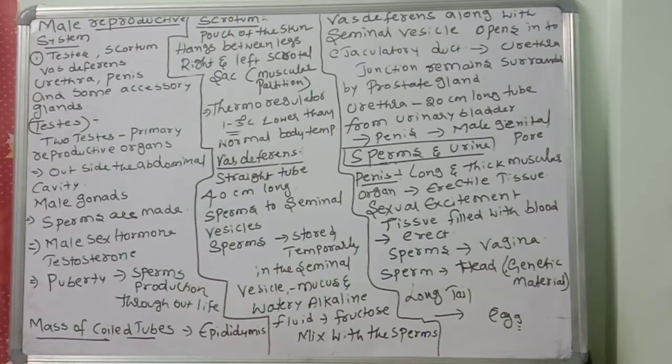Okay children, these are the important parts of the male reproductive system: testis, scrotum, vas deferens, urethra, penis, and accessory glands like seminal vesicles, prostate glands, and Cowper's glands. Like this, there are so many important essential glands in the male reproductive system.